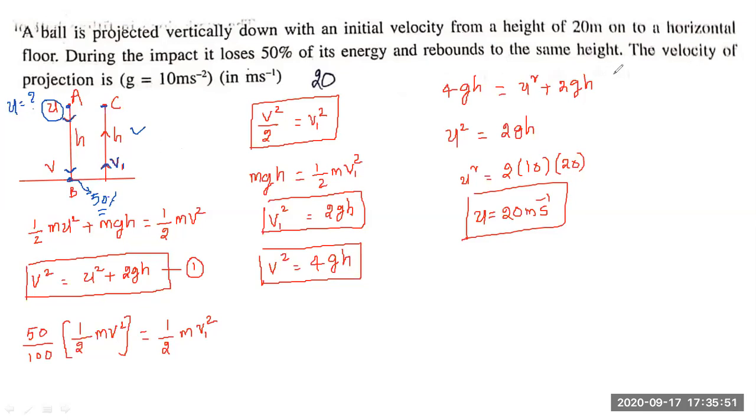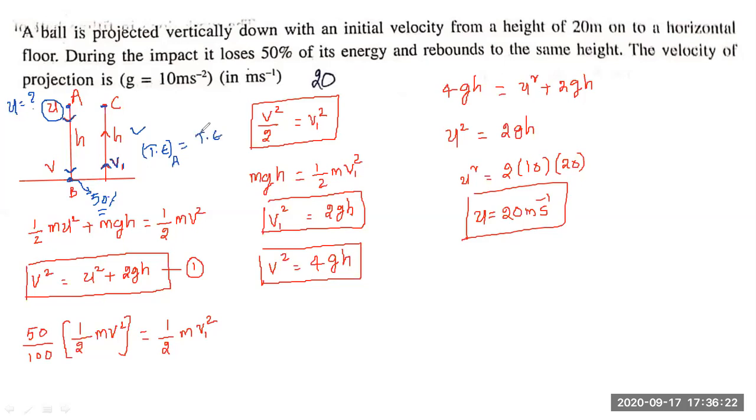With the help of this diagram, and using the conservation of energy, we are going to find the velocity u. Now apply the conservation of energy at point A and point B. Total energy is the sum of kinetic energy and potential energy.